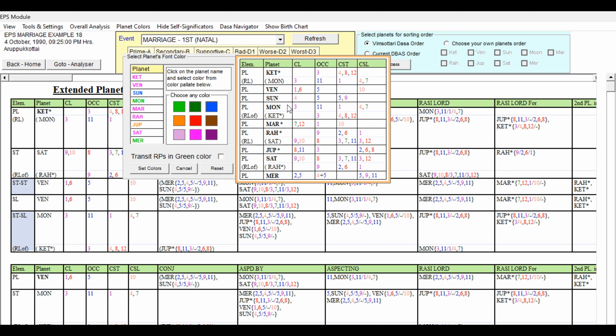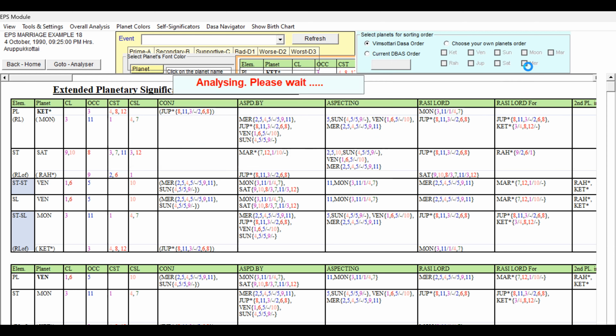But Moon, because of that affliction, we cannot give blue, because it is favorable also, but indirectly getting the influence of the unfavorable. We have to keep this in mind. Now let us set colors and we'll go to the main page and check the destiny.